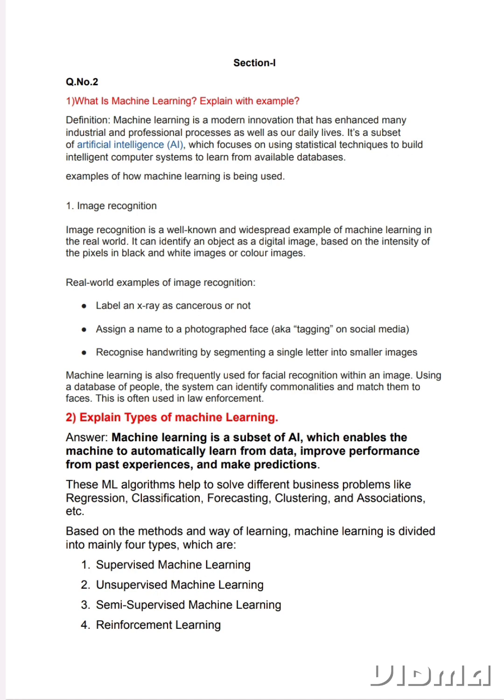1. Image recognition. Image recognition is a well-known and widespread example of machine learning in the real world. It can identify an object as a digital image, based on the intensity of the pixels in black and white images or color images. Real-world examples of image recognition: label an X-ray as cancerous or not; assign a name to a photographed face, aka tagging, on social media; recognize handwriting by segmenting a single letter into smaller images.